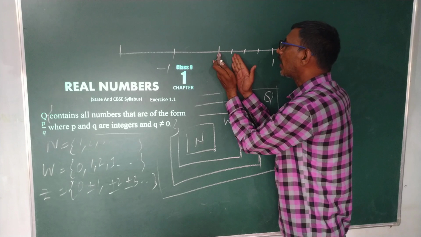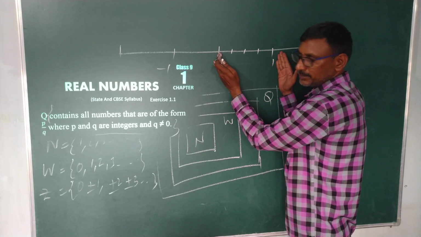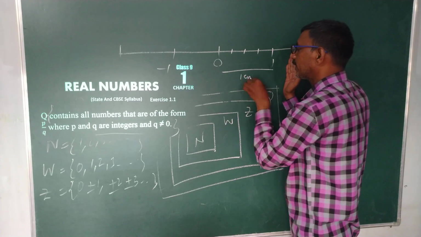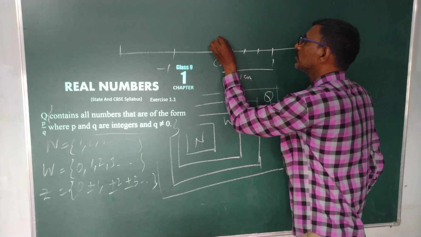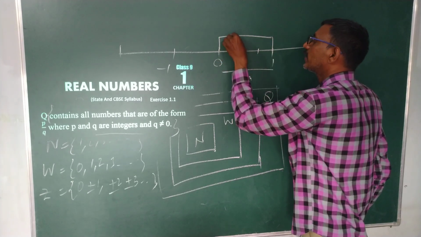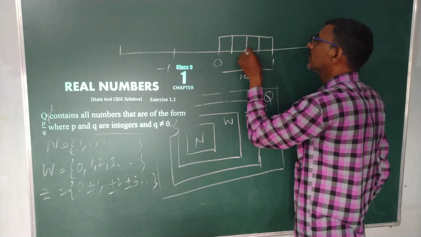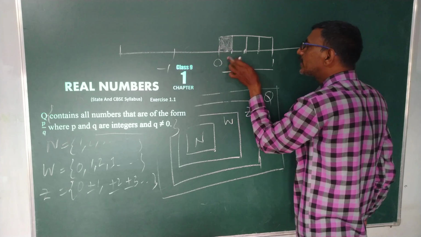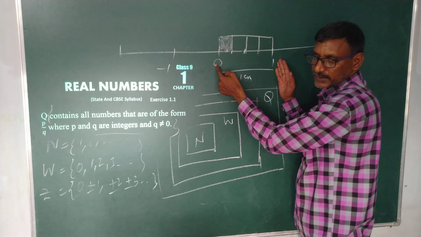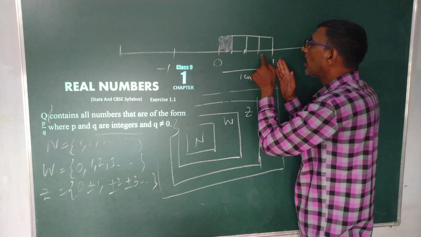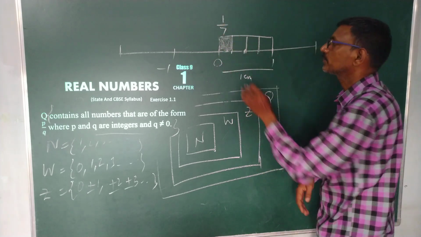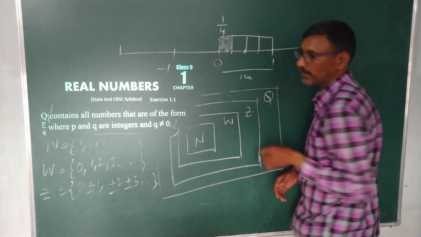This is one part out of this length. 0 to 1 is 1 centimeter, suppose. I would like to draw it like this so that we can get an idea. So I would like to find this part. This is one part out of how many parts? 4 parts. This is 1 by 4th part. Am I right?